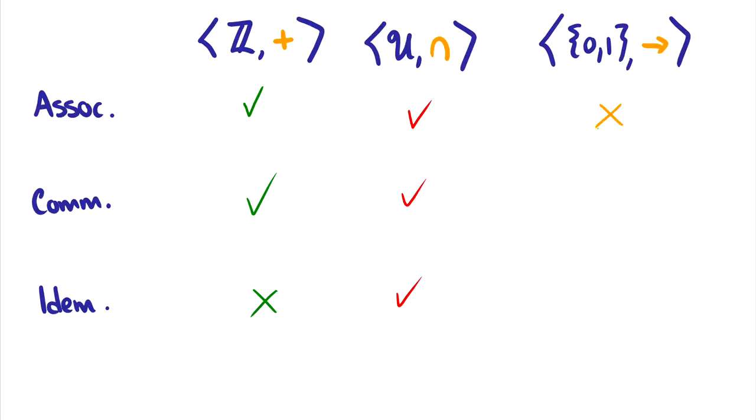Is it commutative? So is 1 arrow 0 equal to 0 arrow 1? The answer is no, because 1 arrow 0 is 0, and 0 arrow 1 is 1. Therefore, it is not commutative. Okay, it's not associative, it's not commutative. Maybe it's idempotent. Let's cross our fingers. Let's check. Okay, is 0 arrow 0, does that give us 0? No, it gives us 1. So no, that's not good. So it is not idempotent either.